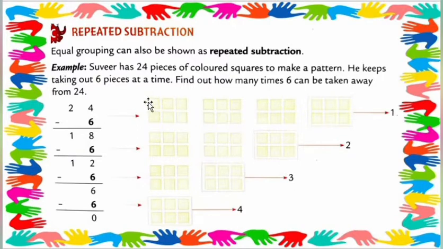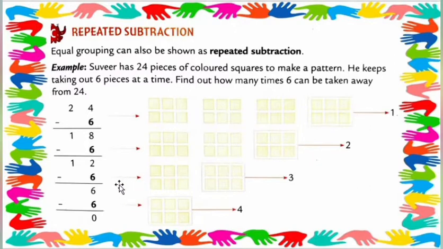Now it's an example. Surveer has 24 pieces of colored squares to make a pattern. He keeps taking out 6 pieces at a time, means 24 minus 6. So find out how many times 6 can be taken out. 6 fours are 24. 6 ones are 6, 6 twos are 12, 6 threes are 18, and 6 fours are 24. Got my point, dear students?